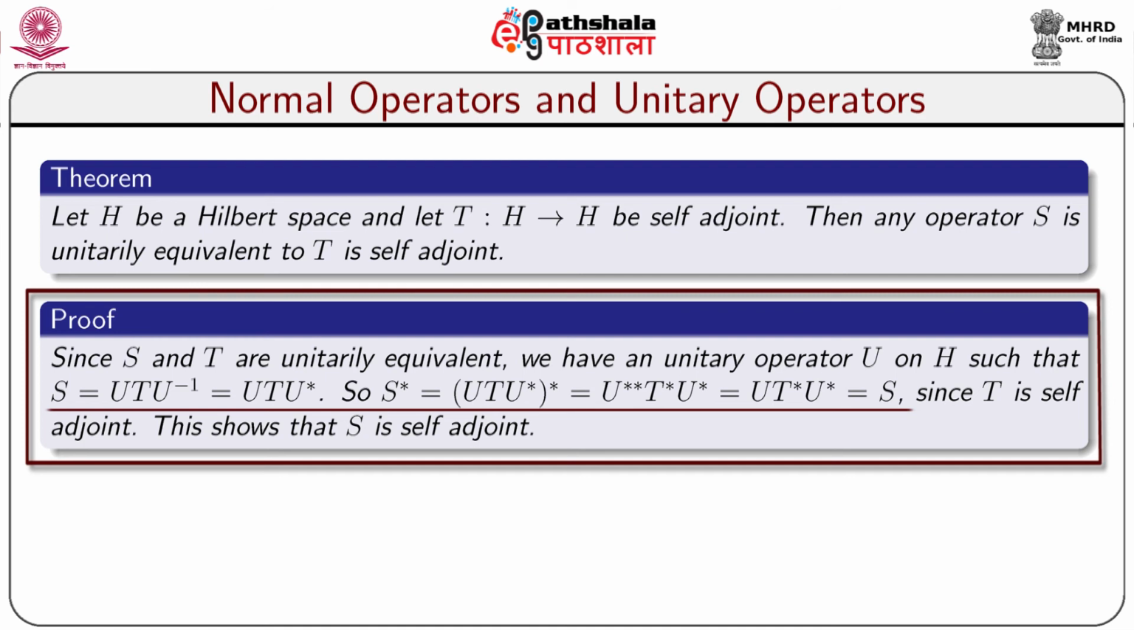So, S star equals star of U T U star, which is equal to U double star T star U star. We have used the property (AB) star equals B star A star. So, U double star T star U star equals U T star U star, because U double star equals U. Again, U T star U star is equal to S. So, S star equals S. This shows that S is self-adjoint.